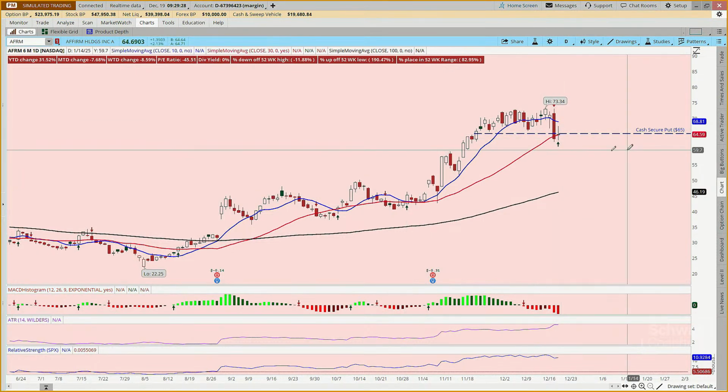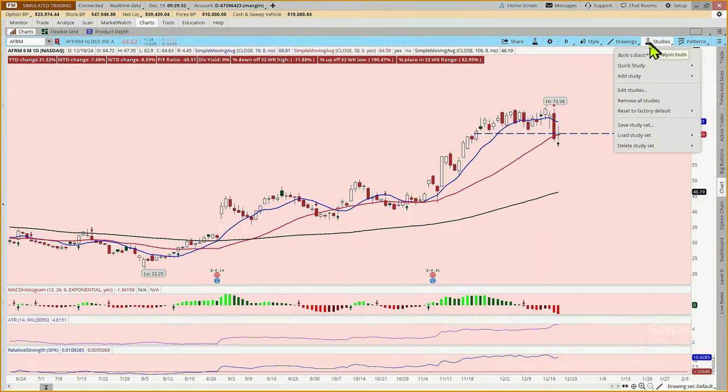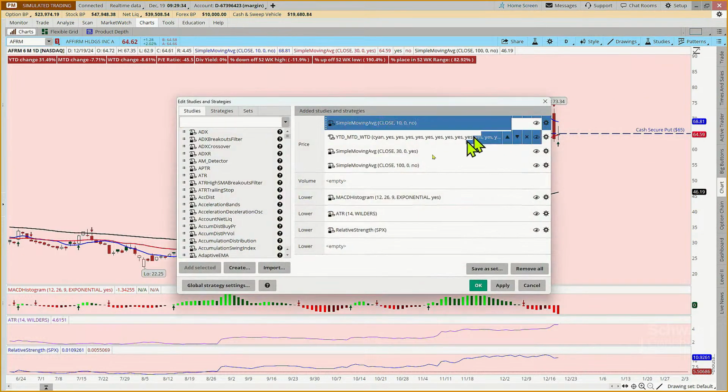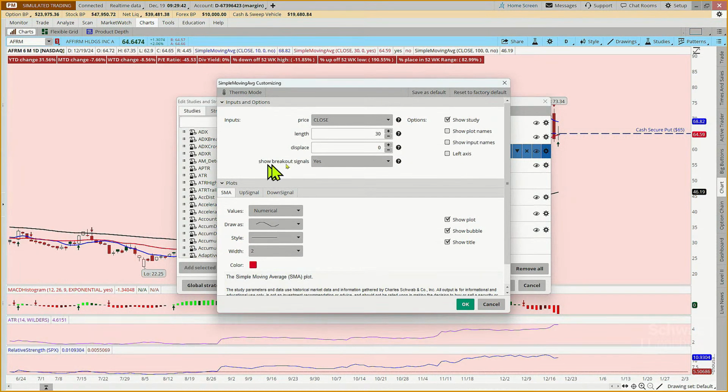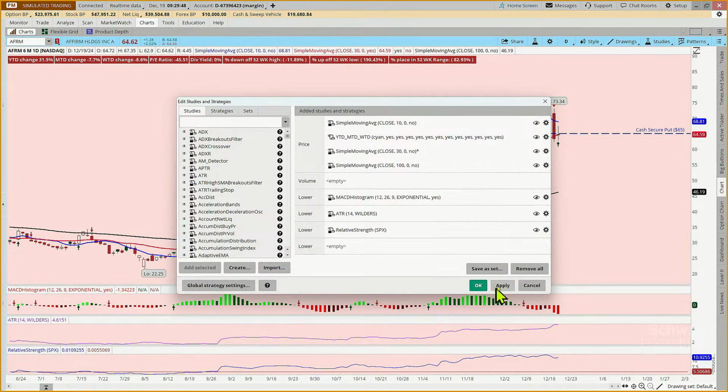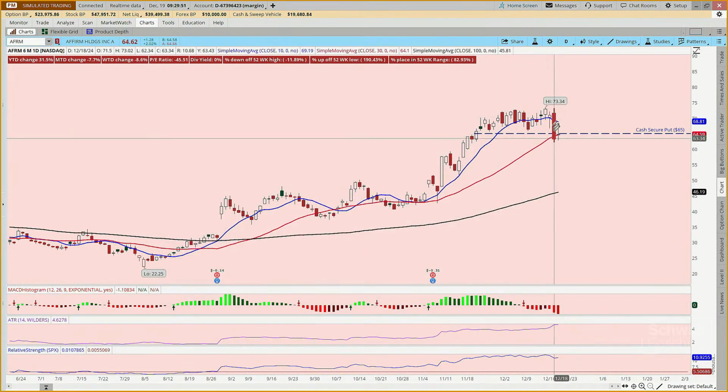It's now trading above. You see a green arrow here, and you can add that just by coming to your studies. And you notice I only have it on the 30-day moving average. So when you come to edit this, it says show breakout signals, and the default is no. If I leave that as don't show breakout signals and apply, then when we come back here, there are no little arrows. So that's that.